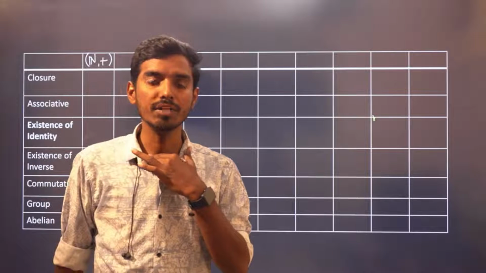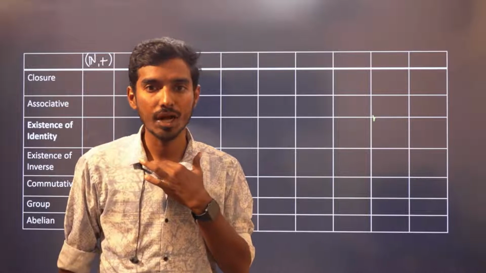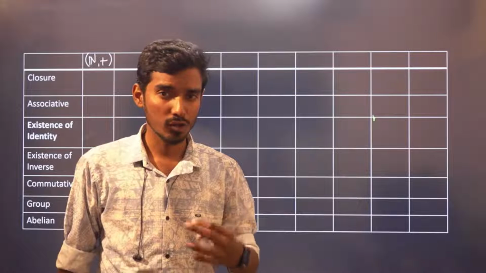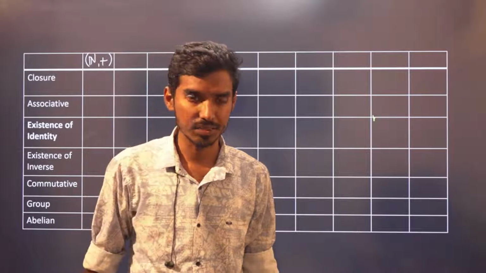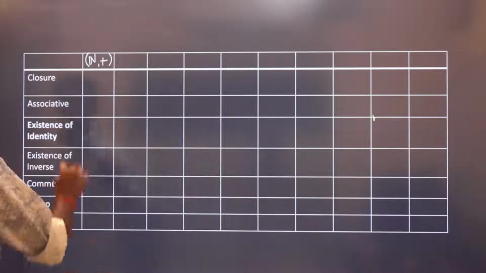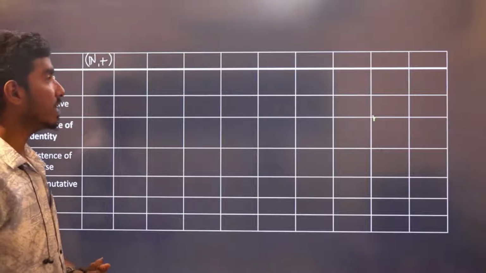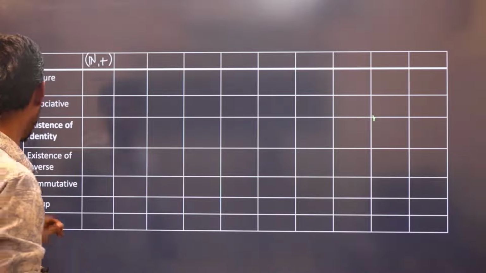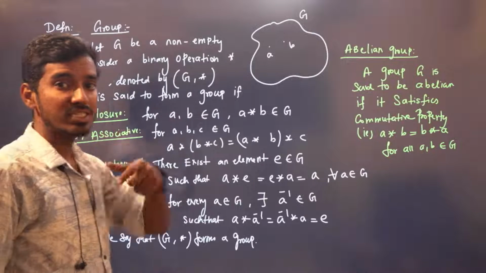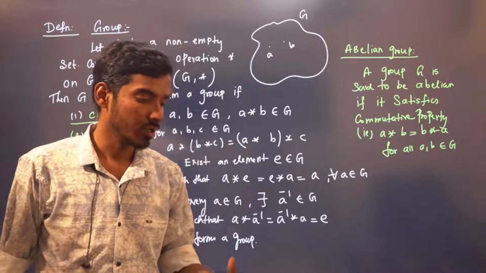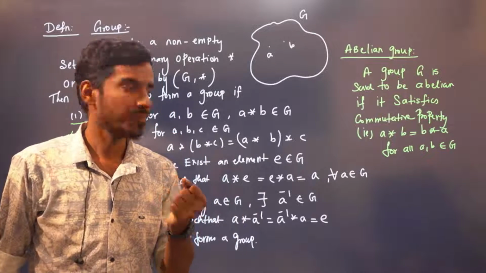The operation I'm going to discuss first is with respect to addition, usual addition, which we will do, right? Usual natural numbers addition. Okay. Is it closed? What is the definition of closure? You take any two elements in G. What is our G here? G is the natural numbers. You take any two elements in G.